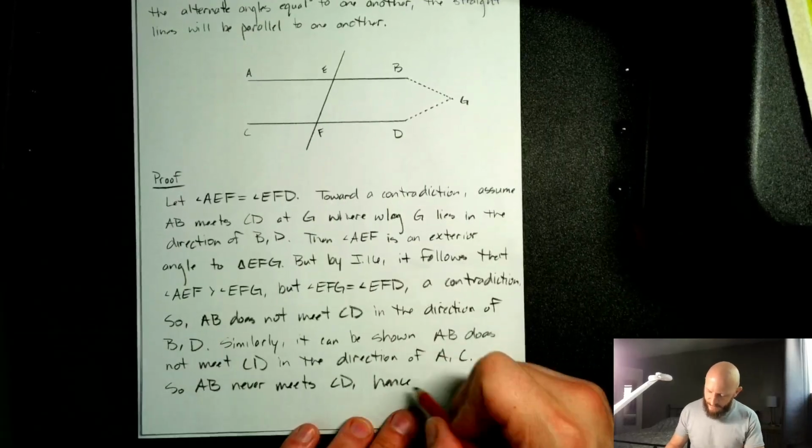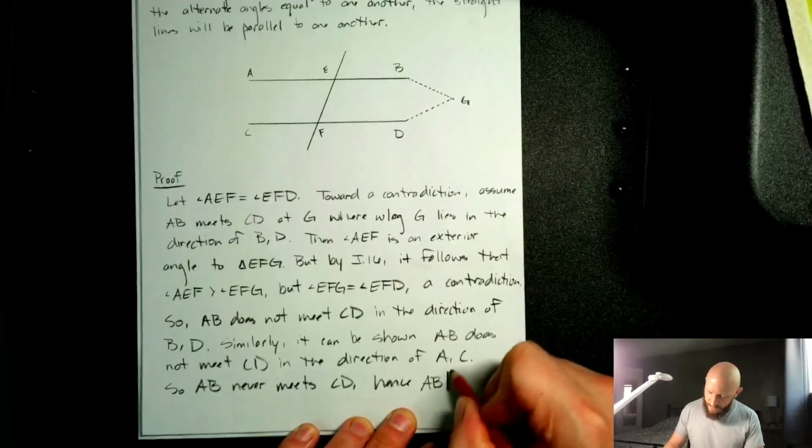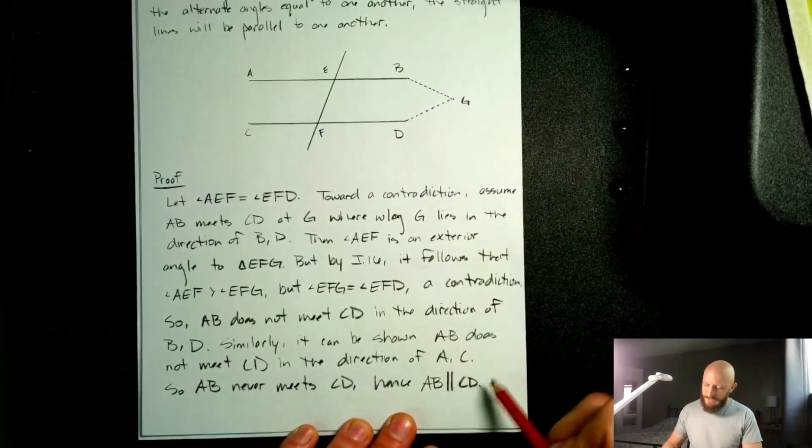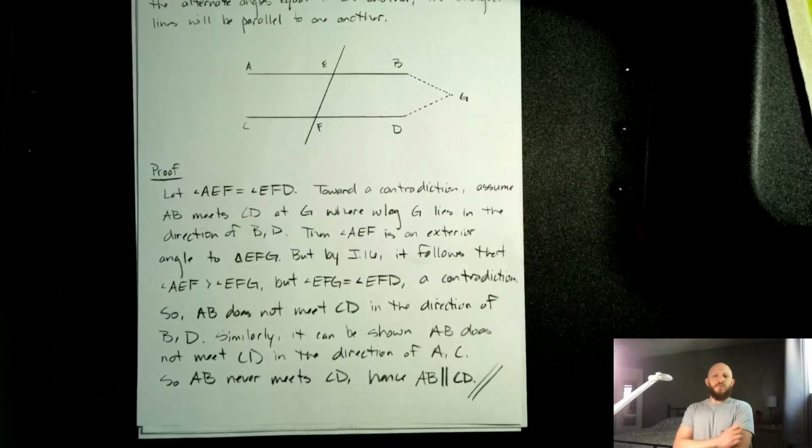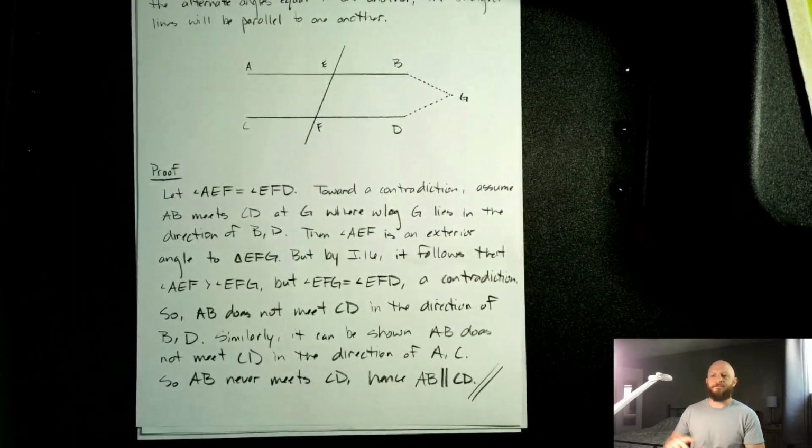Hence, as we might write it today, AB is parallel to CD, which is what we wanted to prove. QED, therefore, etc.